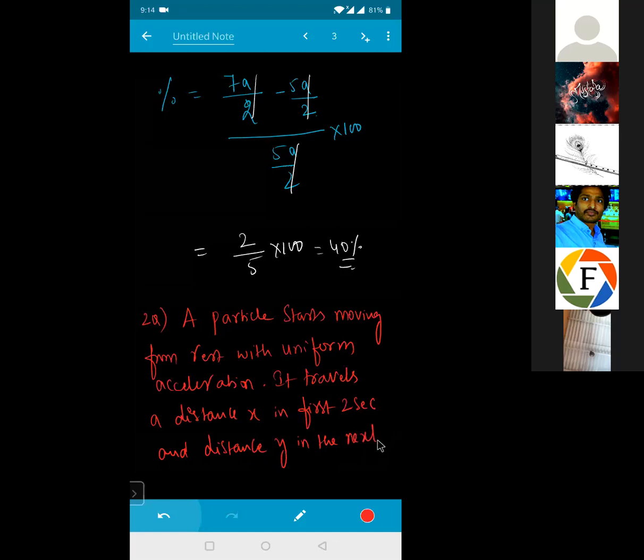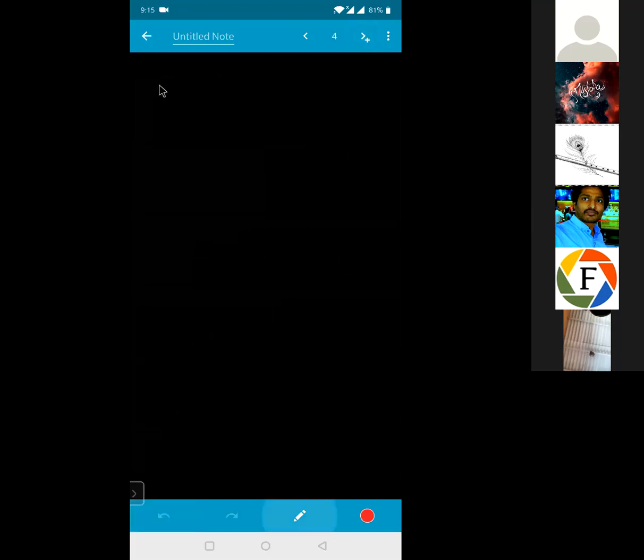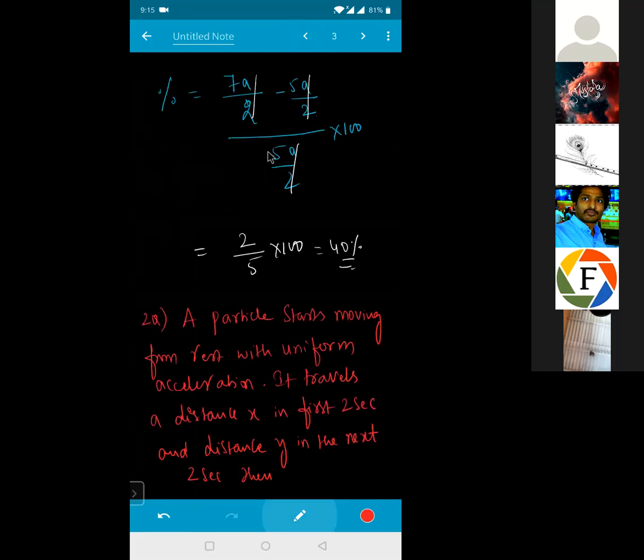So try to understand the terminology. In the next 2 seconds, then I'm giving you the options for this one. First option is y is equals to 3x. Second one is y is equals to 4x. Third one is y is equals to x. And fourth one is y is equals to 2x. Okay, see the question once again, everyone.